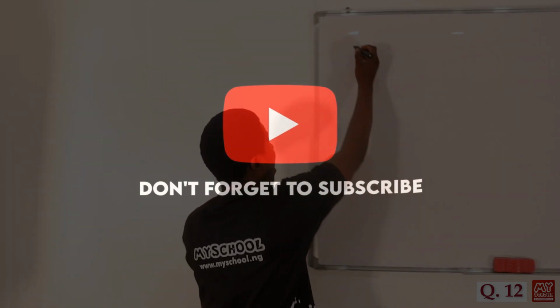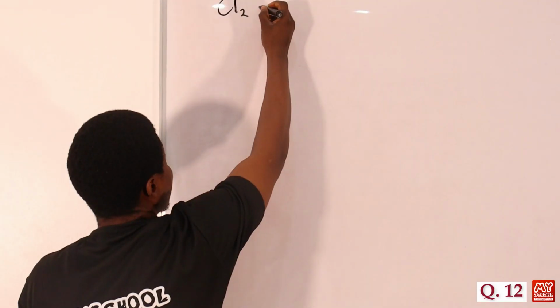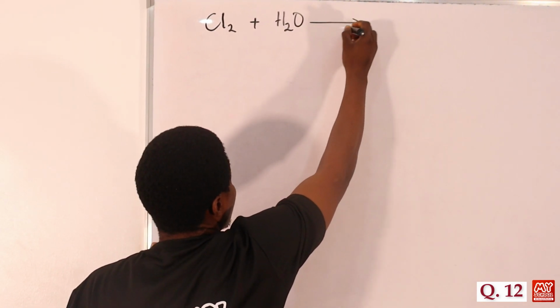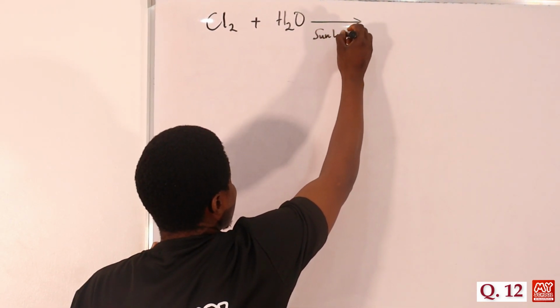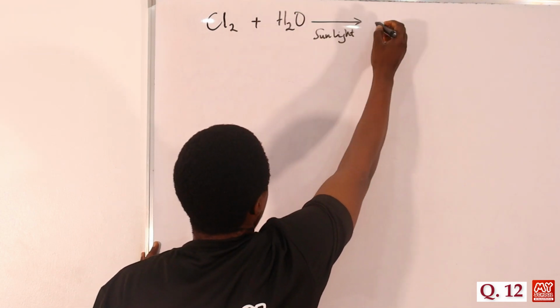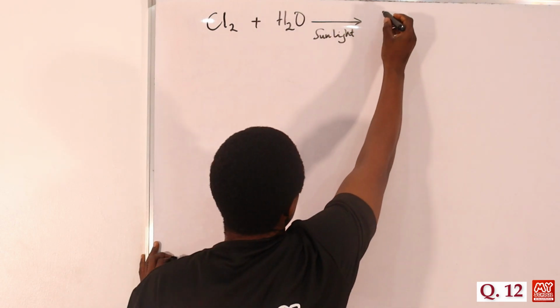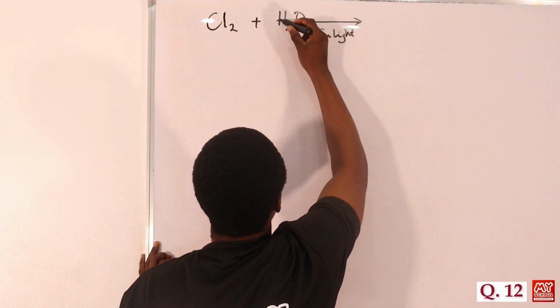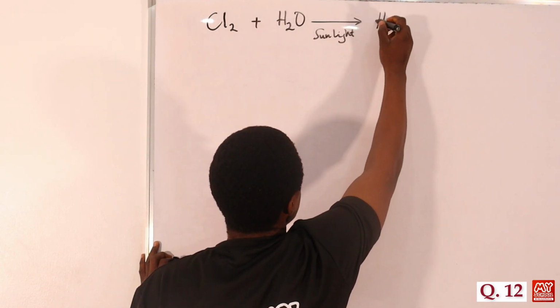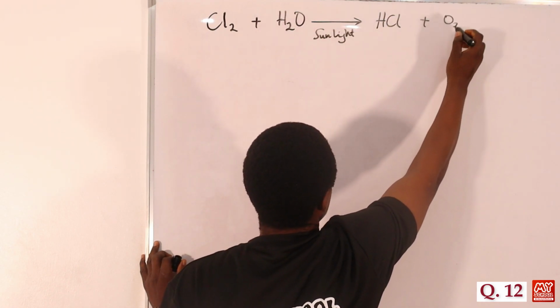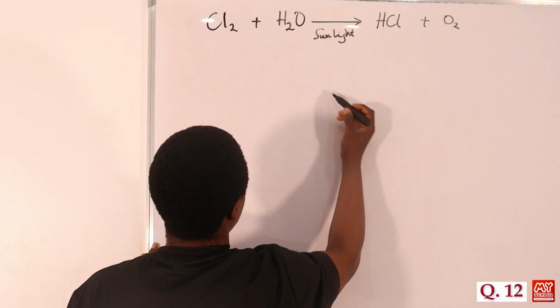What happens there? We have this chlorine molecule here reacting with water. It is dissolved in water. Don't forget, in sunlight, the sunlight is going to break this, so that we now have the hydrogen coming in here to form HCl with it, and then oxygen definitely will be liberated. Let's balance our chemical equation.